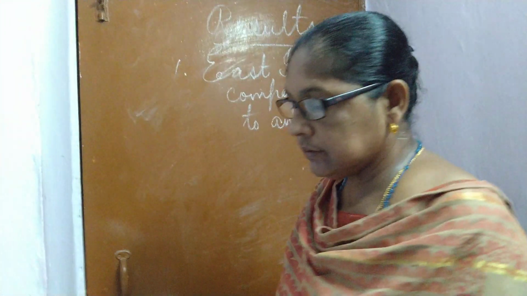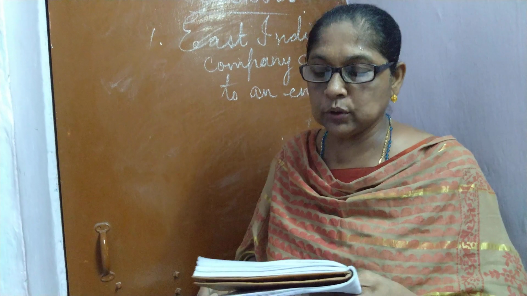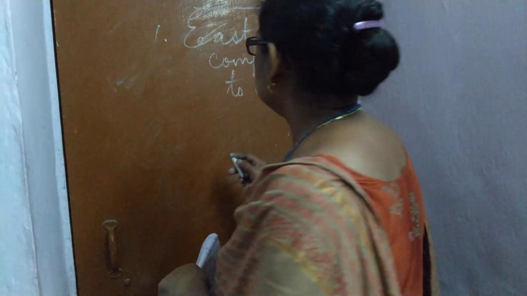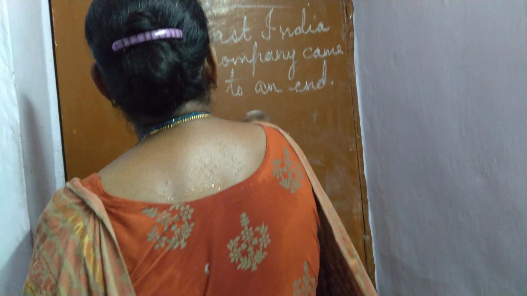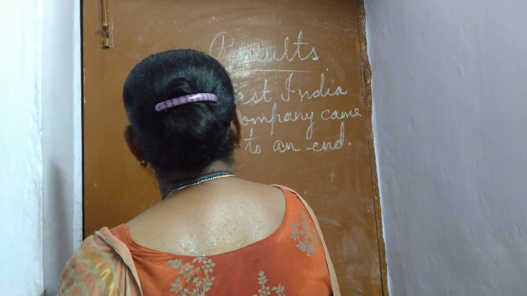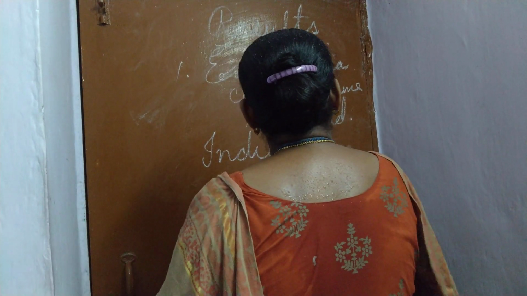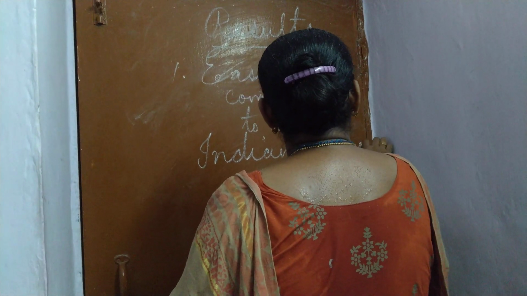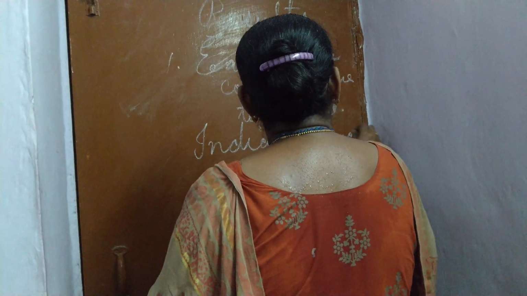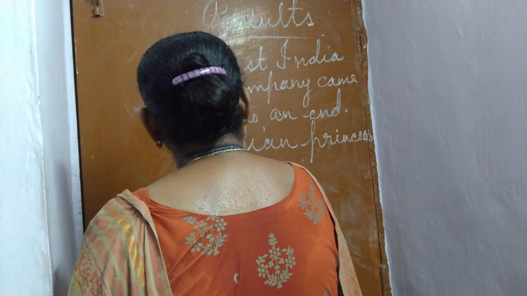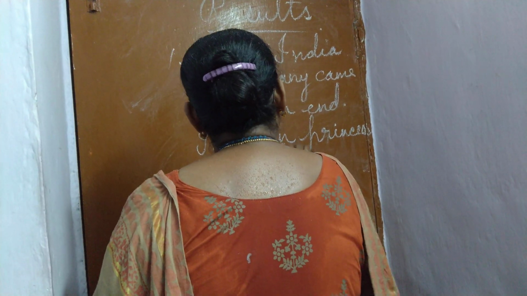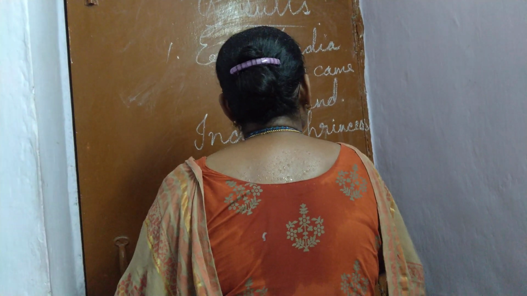Then another one is the Indian princes were allowed to rule their own kingdom.